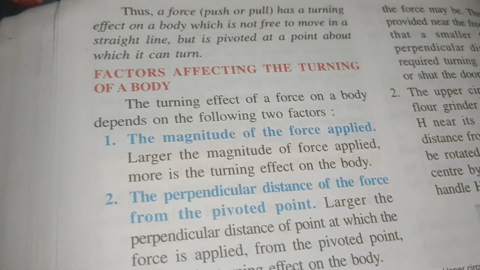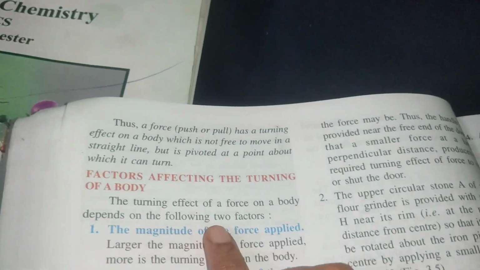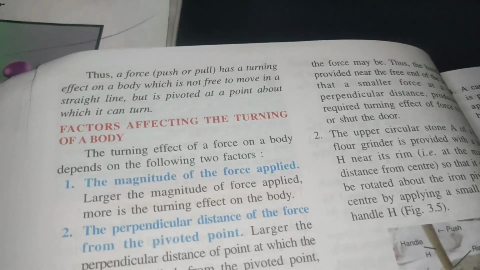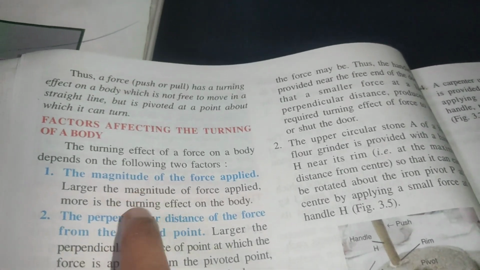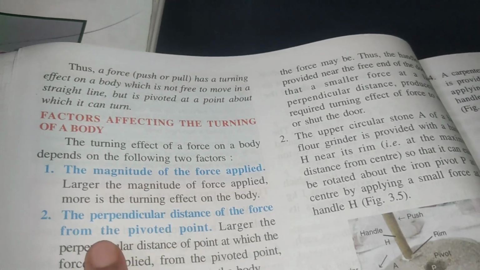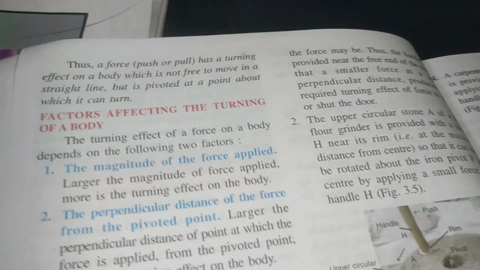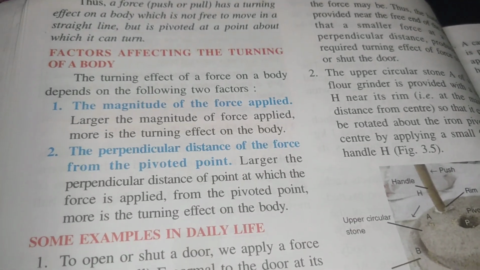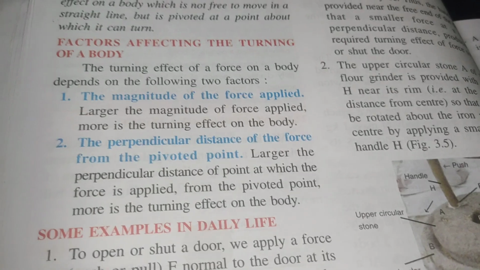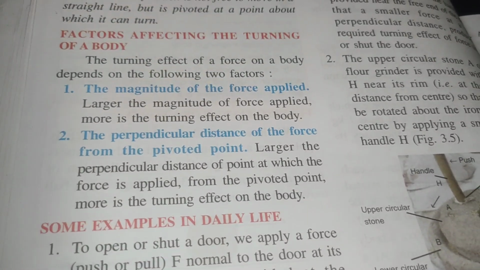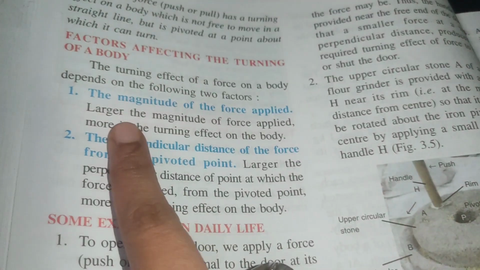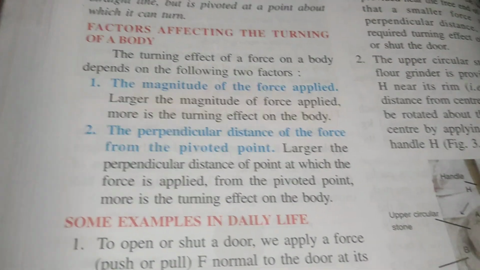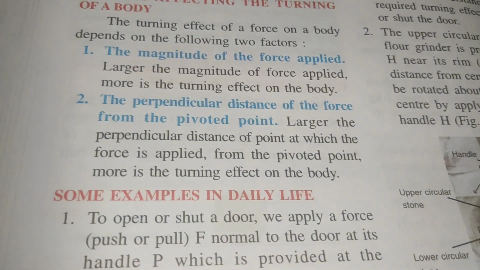Okay. Then, what are the factors that affect the turning of a body? The turning effect of a force on a body depends on two factors: how much force we are applying, and the perpendicular distance of the force from the pivoted point. The larger the magnitude of the force applied, the more is the turning effect. If we apply more force, more turning effect will be there.